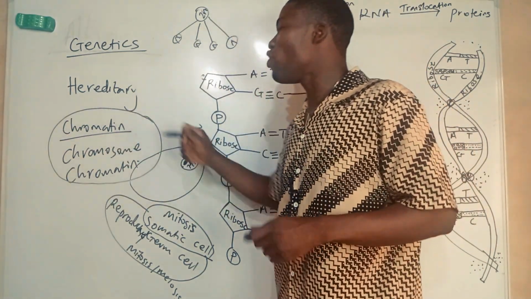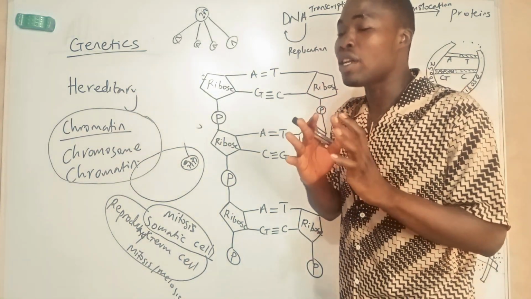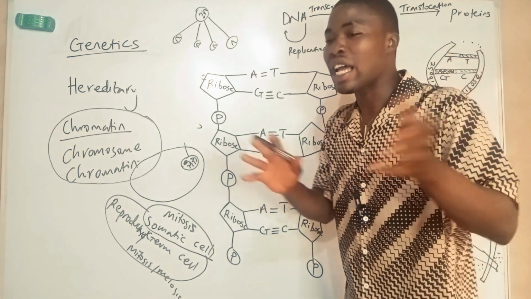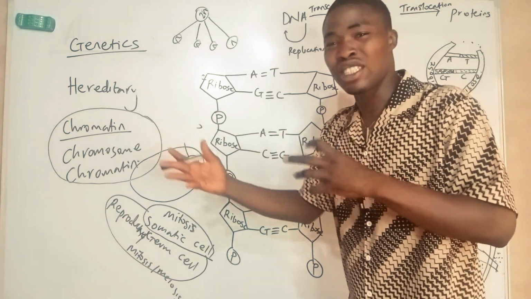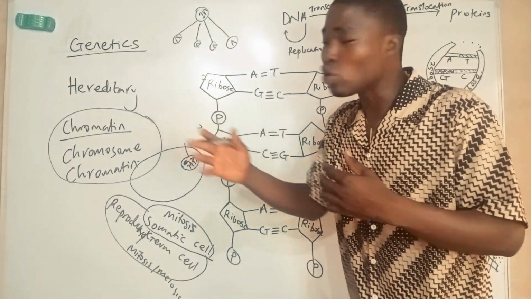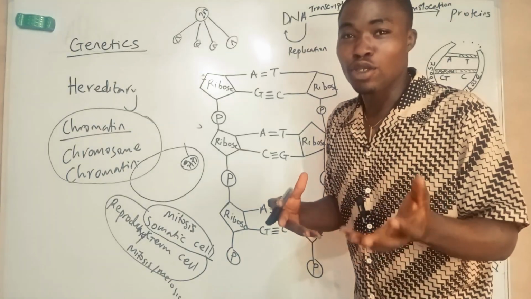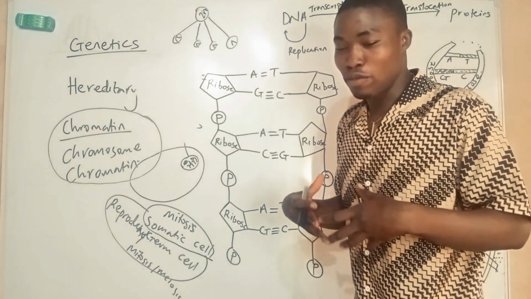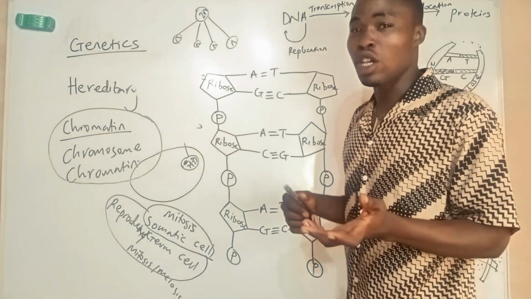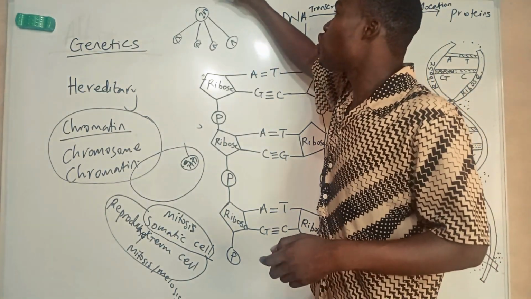Every living organism has a specific chromosome number. Every human, every Homo sapiens, has about 46 chromosomes, while Canis familiaris, the dog, has about 78. Drosophila melanogaster, the fruit fly, has about 8 chromosomes. But for us, because if you're watching this video, you should be a man, a mammal, a Homo sapiens, we have 46 chromosomes, 23 in pair. So 23 pairs, making it diploid.